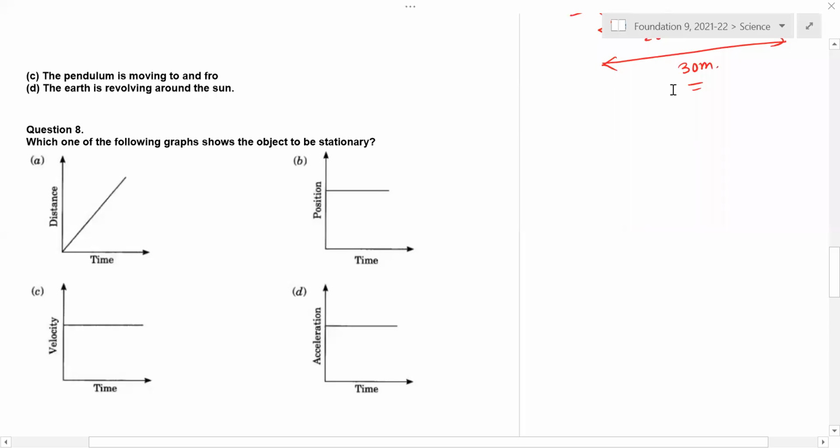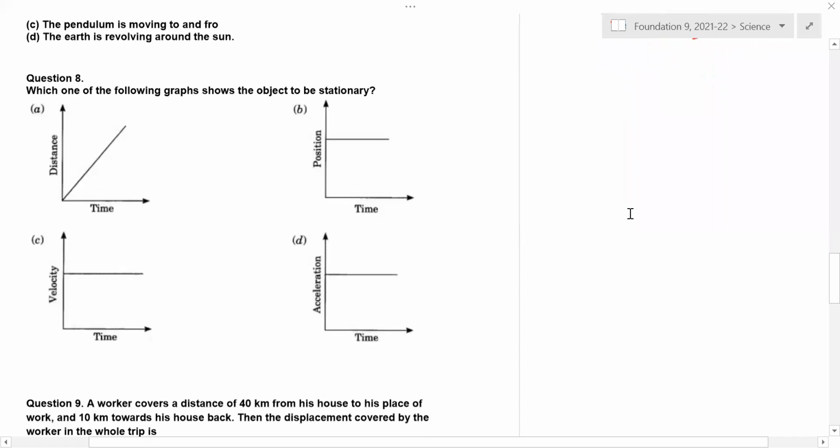So here distance is changing with every time, so this is not stationary. Distance changing means moving. Time is passing, but distance is not changing, so velocity is uniform. This is called uniform motion, uniformly constant velocity. This is uniformly accelerated.